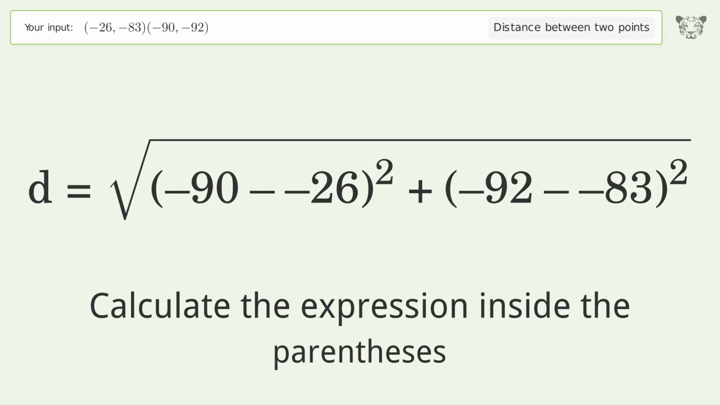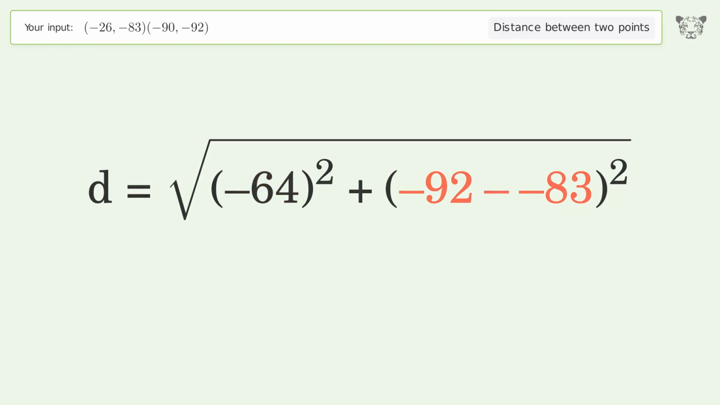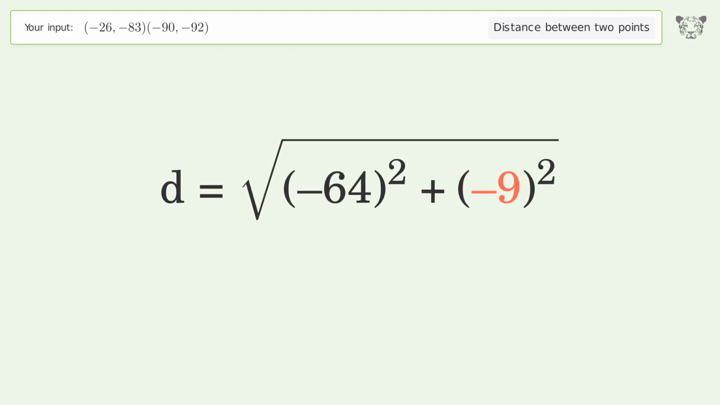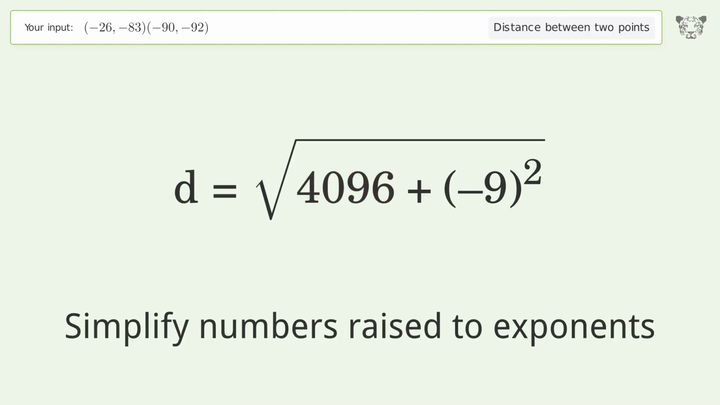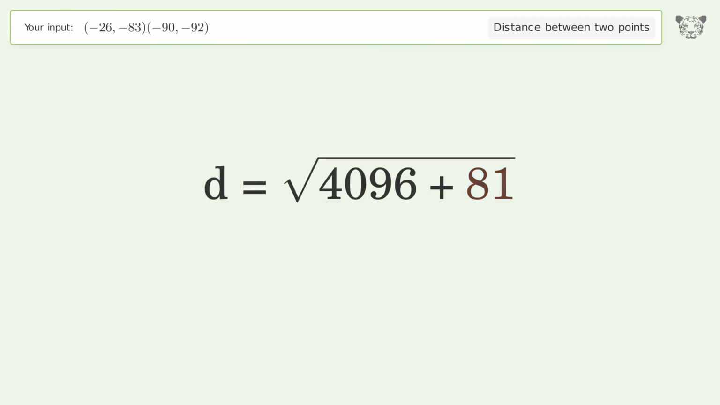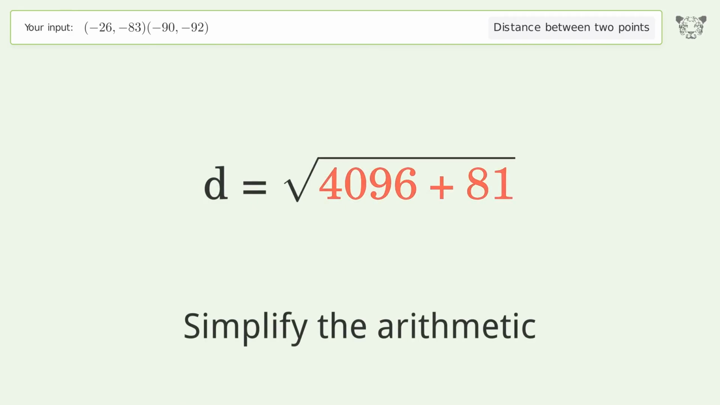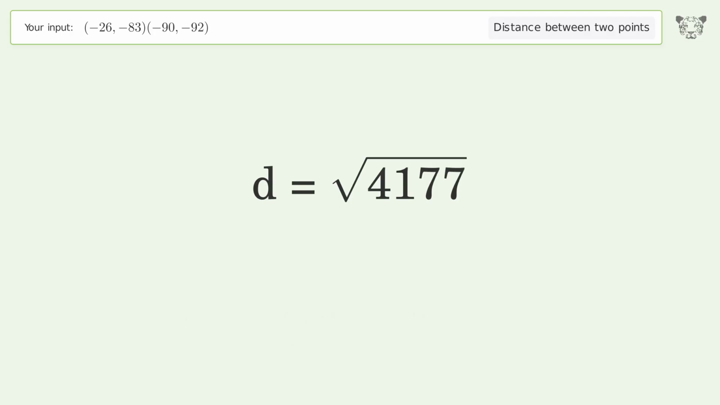Calculate the expression inside the parentheses. Simplify numbers raised to exponents. Simplify the arithmetic. And so the distance between the 2 points is the square root of 4,177, or 64.63.